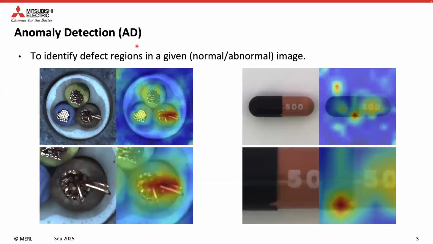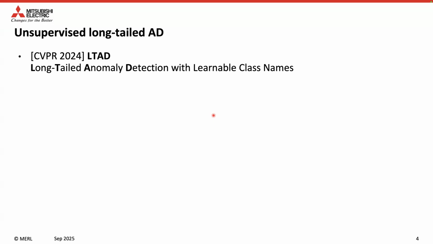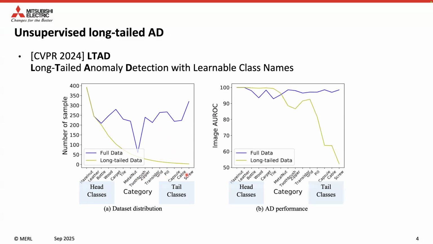We focus on anomaly detection, or AD, which involves identifying defect regions in a given image. There are numerous challenging settings in AD research. In 2024, LTAD explored the long-tail setting of unsupervised AD. The unsupervised suggests that there are only normal images in the training set. The long tail suggests that the training set is unevenly distributed. Without careful design, the performance drops between head classes and tail classes.